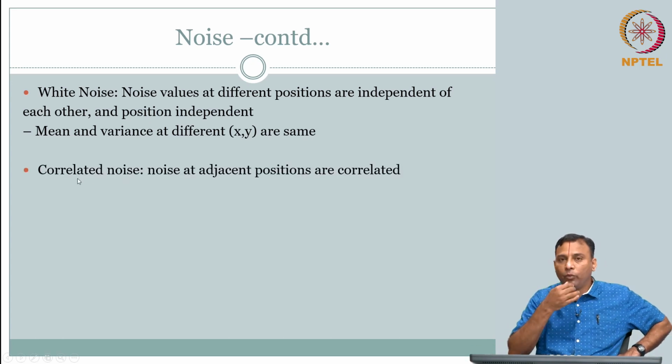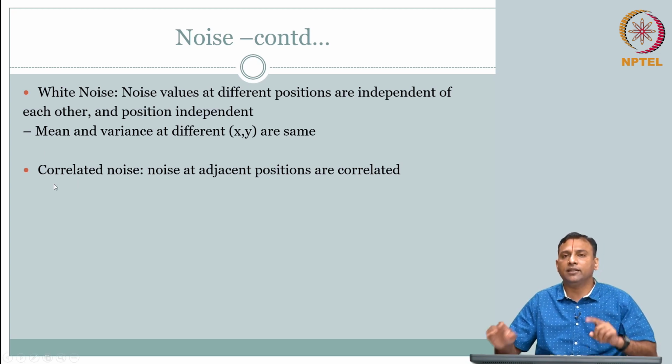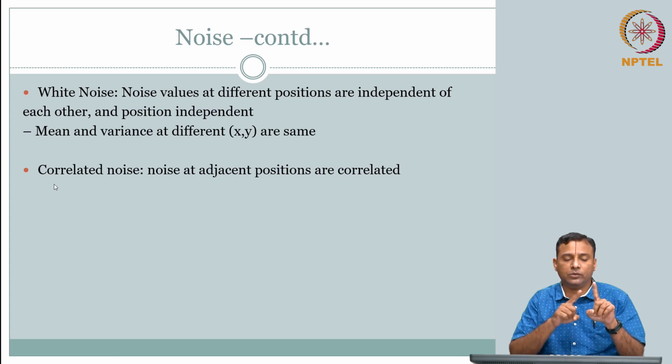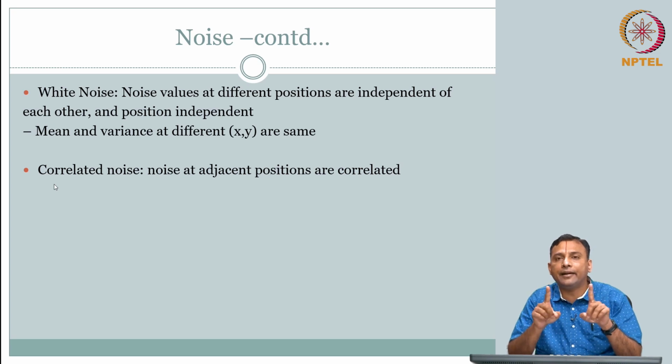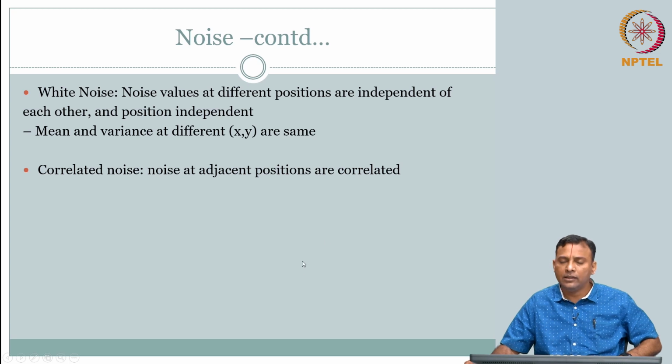So, if you have white noise which is independent, then naturally there should be the other case where there could be some correlation. That is called correlated noise, which effectively says if it is not independent, there is one location, there is another location. So, noise at one location is in some way related, correlated, to noise at another location. So, that is what we mean by correlated noise. So, the noise at adjacent positions are correlated.